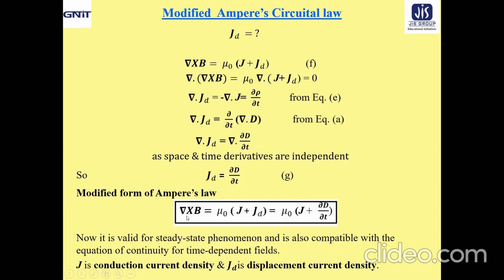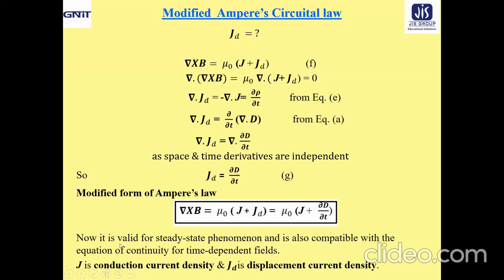So the modified form of Ampere's law using the displacement current density expression, as done by Maxwell, is del cross B equal to mu naught J plus del D del T, that is J plus JD.